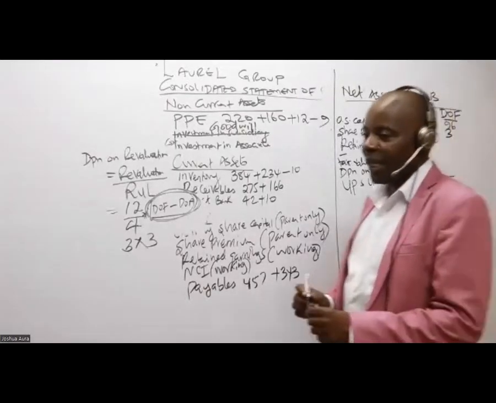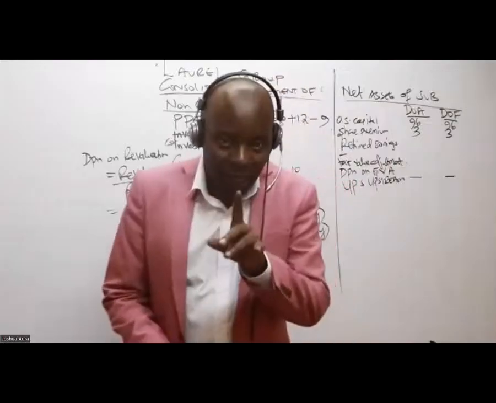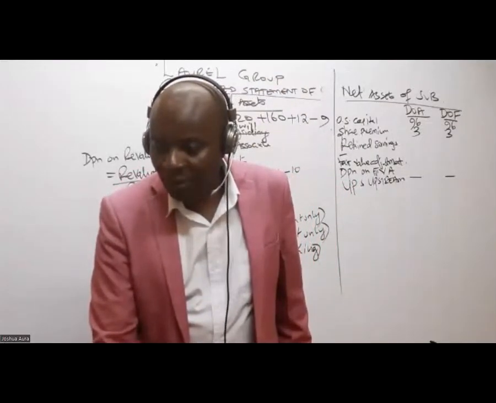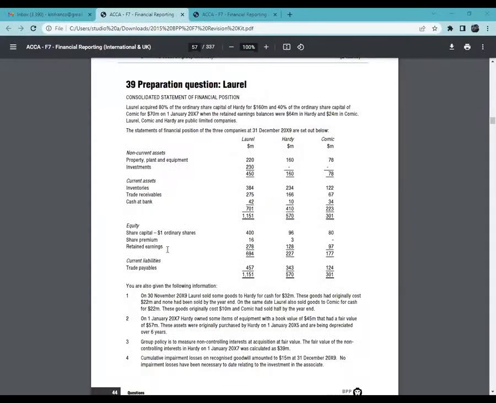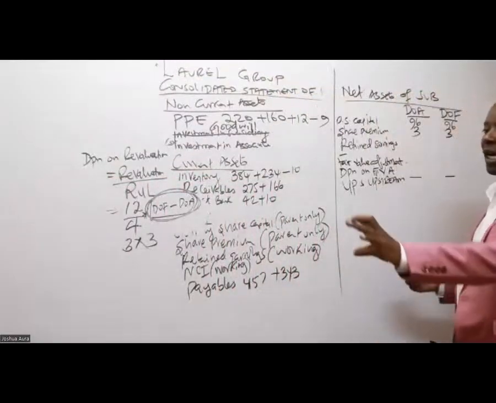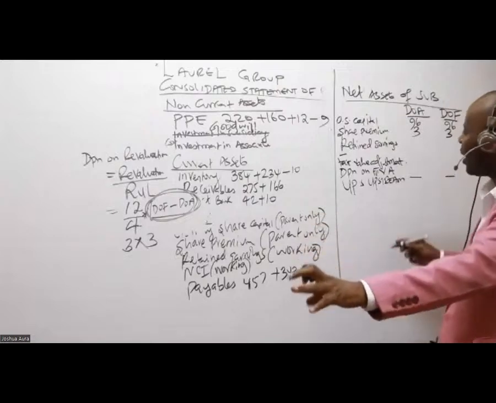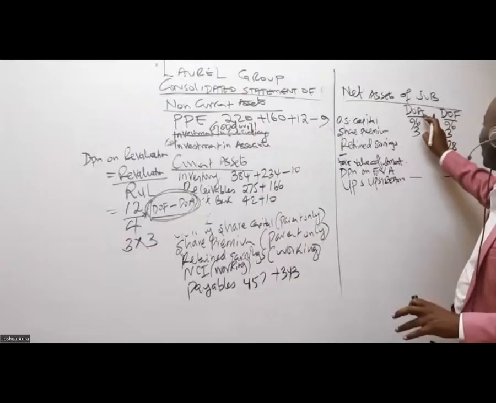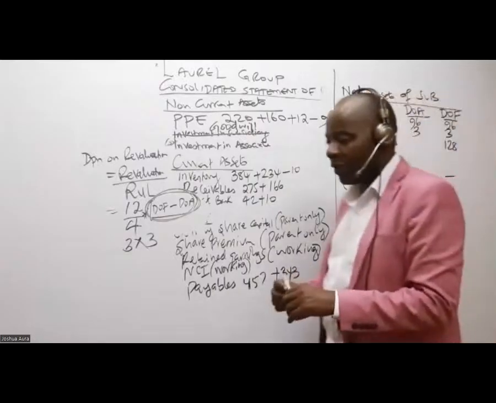So come to the retained earnings. Retained earnings, you must be very careful, because here we expect things to change. Like this retained earnings that we have here of 128. Where should I write this retained earnings of 128? Is it at acquisition or at financial reporting? I've read that figure from the financial statements, financial reports. So we have 128. And then retained earnings at acquisition in most cases will be given to you.